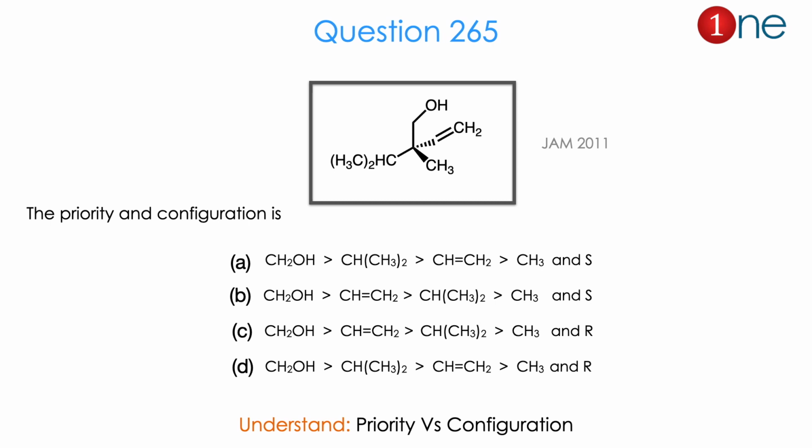Let us look at the next question. They gave a chiral carbon. The carbon is attached with CH2OH, an alkene, a methyl and an isopropyl. They are asking the priority and configuration. Configuration can be either R or S, but the priority is the real question here. They gave the OH as first priority, no problem, but the priority between the alkene and isopropyl is the real question, and methyl is obviously the least one there. So from the chiral carbon and 4 different possibilities, you might realize the question is really about priority versus configuration. The answer is B. Let us see how.